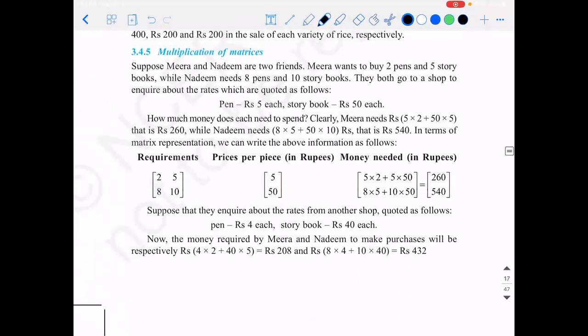Now comes an important thing. What do we mean by multiplication of matrices? Can someone tell me? Multiplying the corresponding row of one matrix to the corresponding column of the other matrix. Corresponding. And what will you do? You will add them. Right? Add.